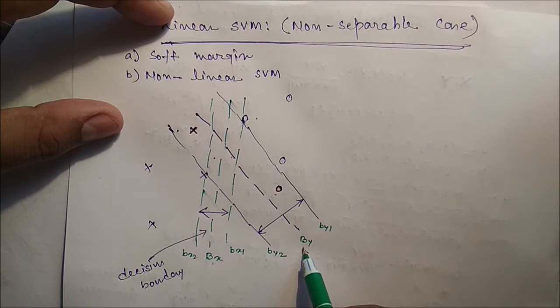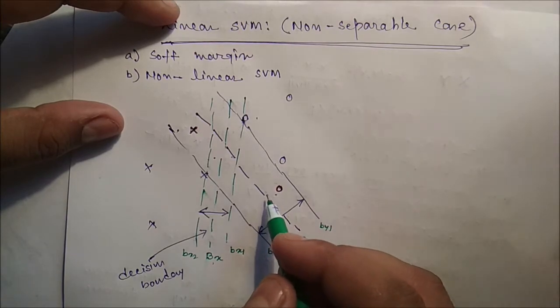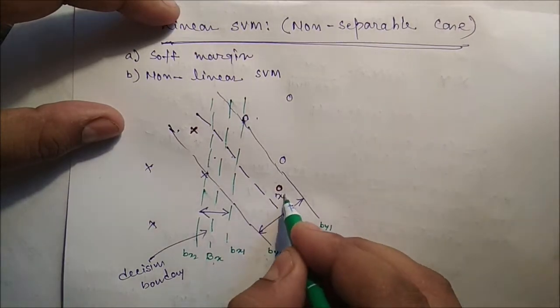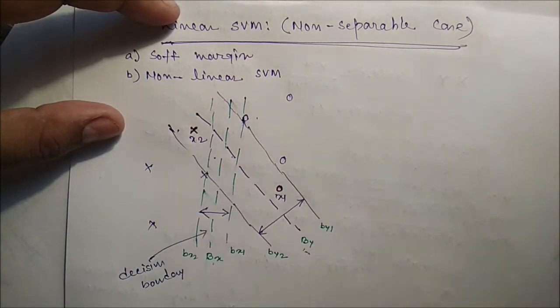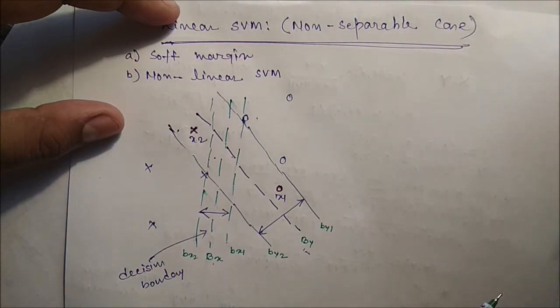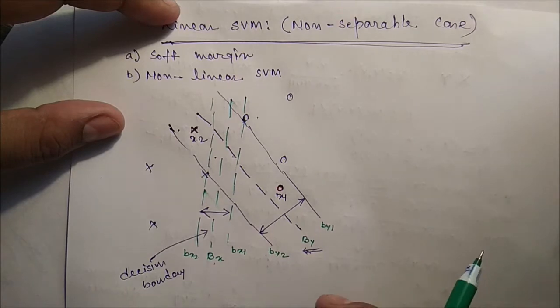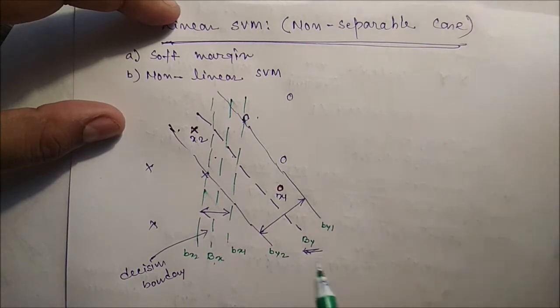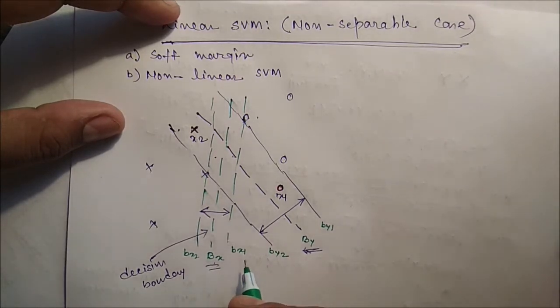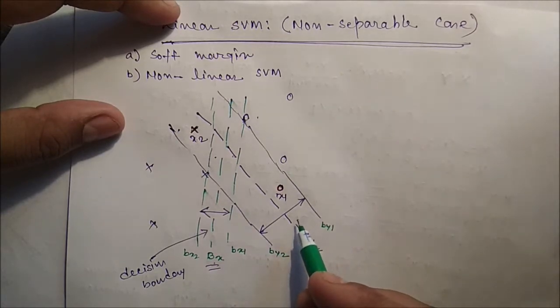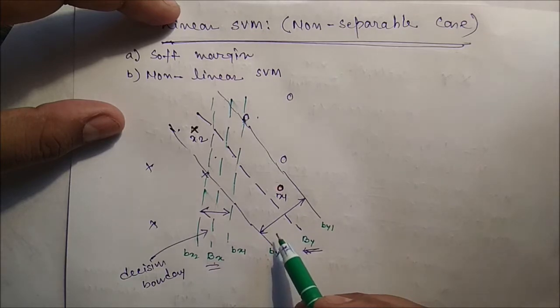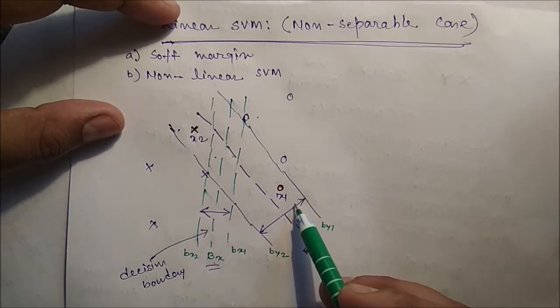This does not mean that Bx is better than By. Maybe the data x1 and x2 correspond to noise in the training data. In this case By should still be preferred over Bx, because it has a wider margin and is less affected by overfitting.